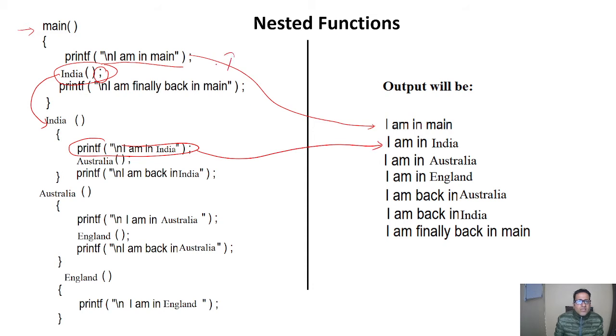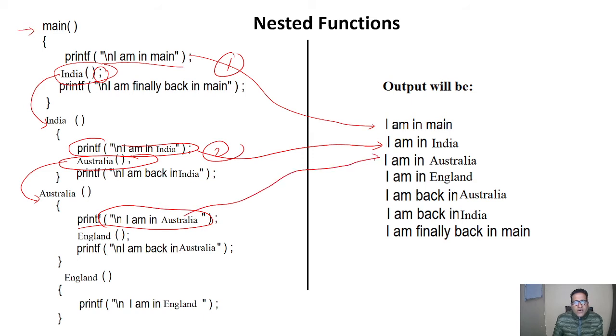So first one is this, second is this. After that this function further calls the Australia function. So it will go to here. Now it will write "I am in Australia." So this is the third one.